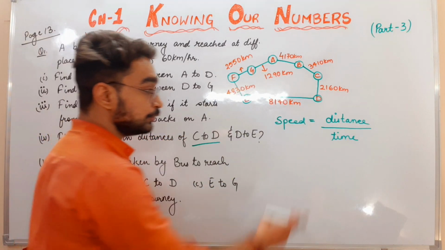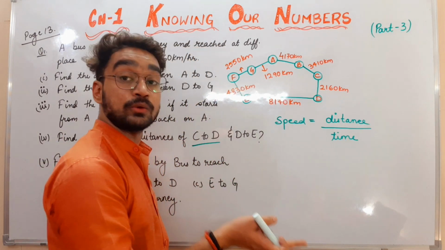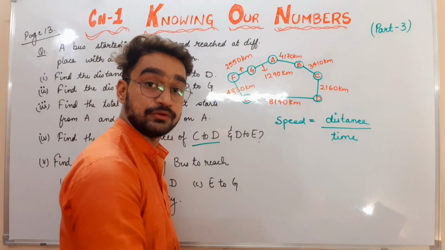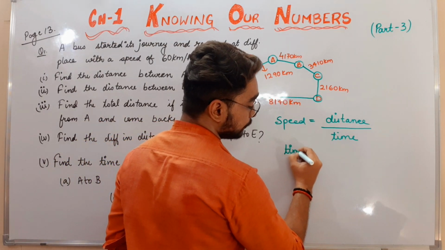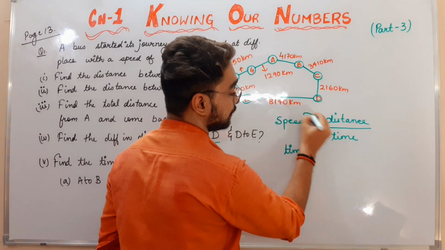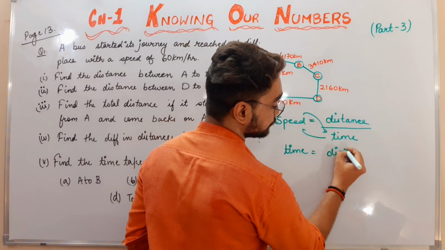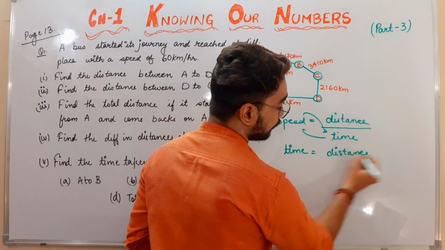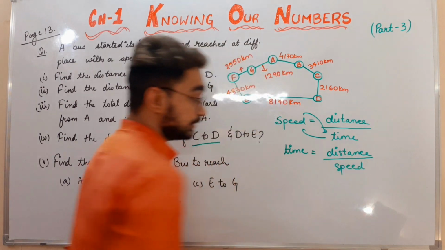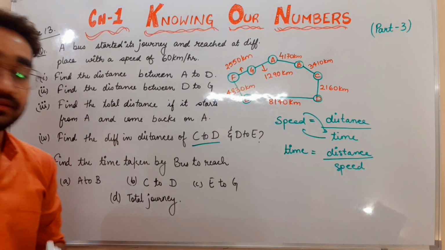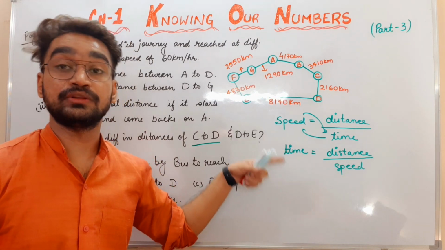But what I need to do now is find out the time here, if speed and distance are given to me. How can I do it? They both will interchange their places. Time will be equal to distance covered at a particular speed. Distance divided by speed will be the formula to find out the time.